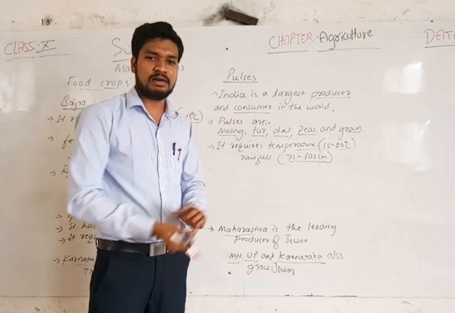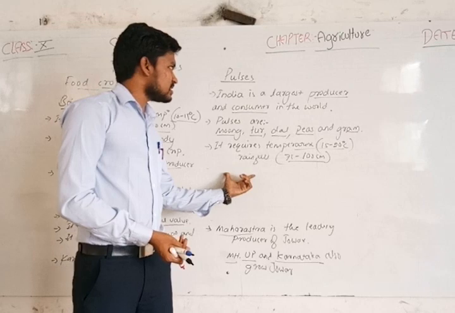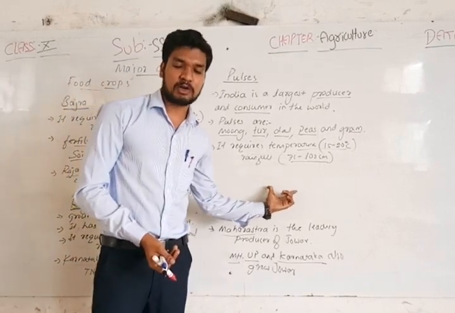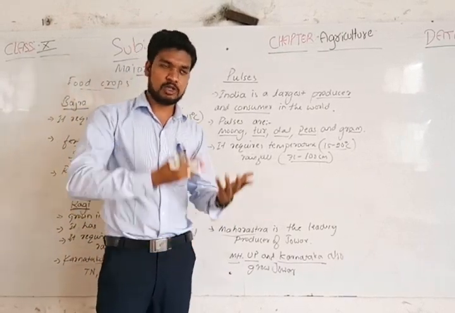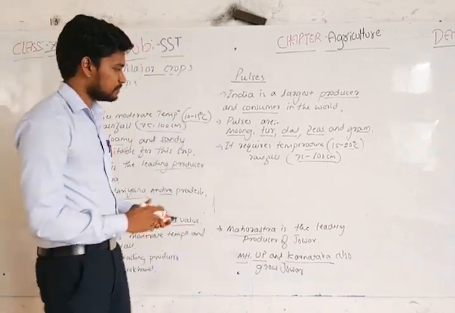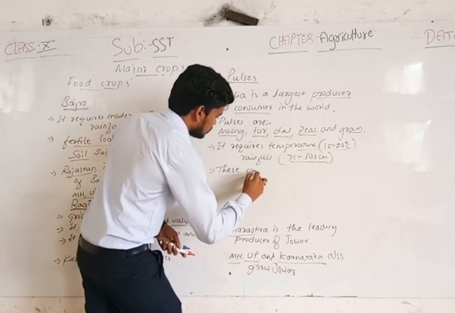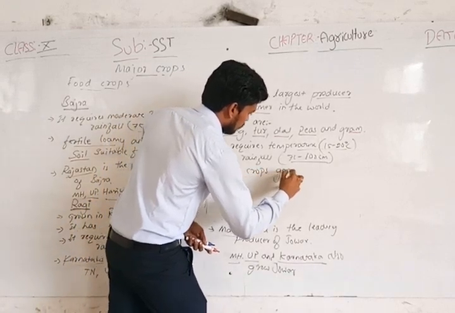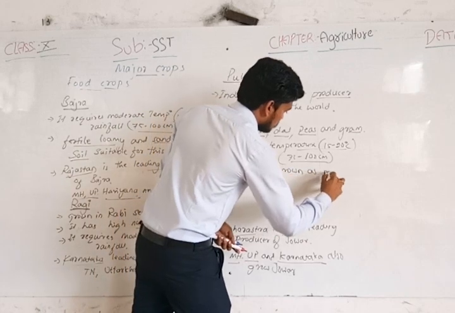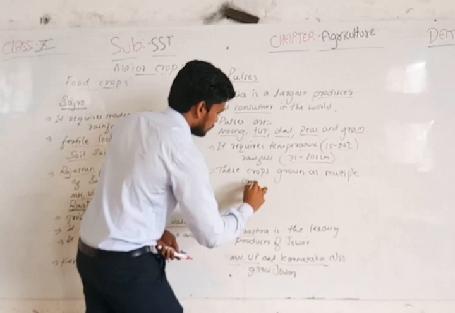So these pulses are grown as multiple crops in most parts of India.